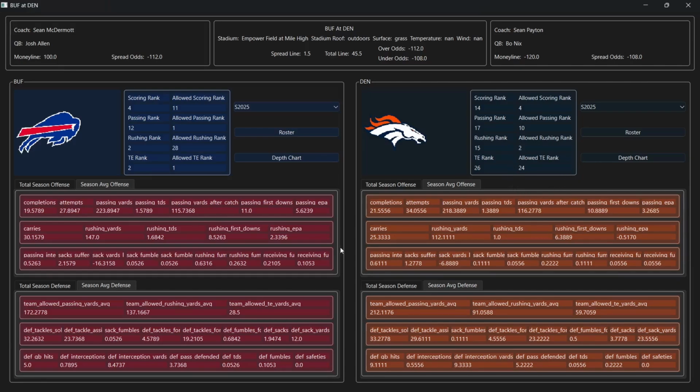So in the end, I think this could be a really close game, giving the slight advantage to Denver with the rushing game and being at home. But either team, I think, could take this game.